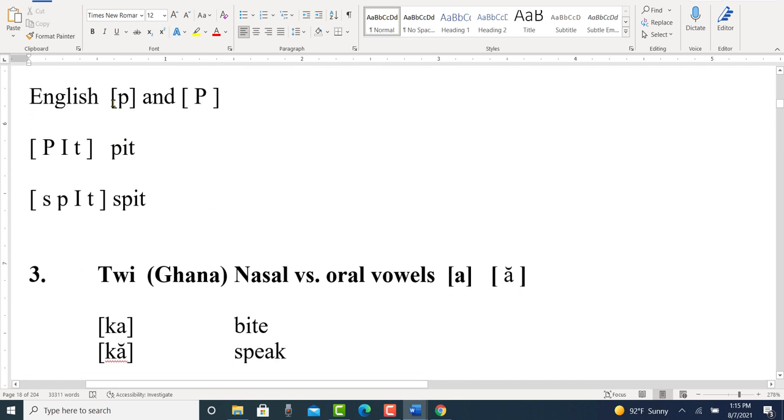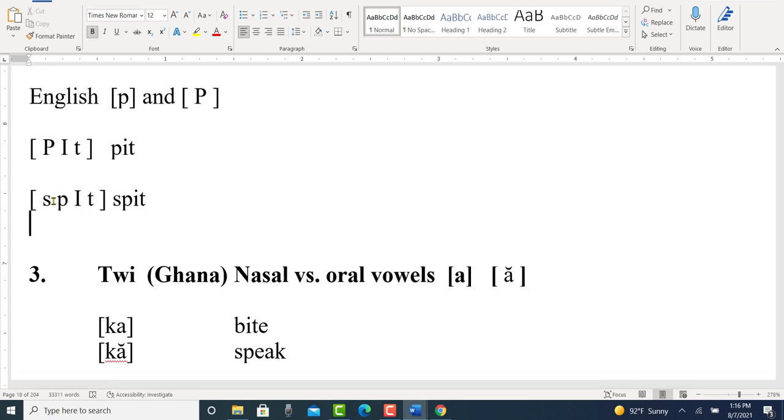Now let's take a look at English. English also has an unaspirated and aspirated P sound. So you have pit, pit, pit. Usually when the P is in an initial position, it's aspirated more, as in this word, pit. Now notice how when the P comes after a consonant sound, it's unaspirated. We have spit, spit, so it doesn't have nearly as much air.